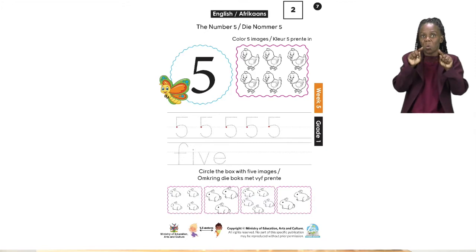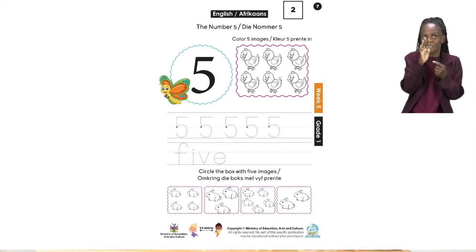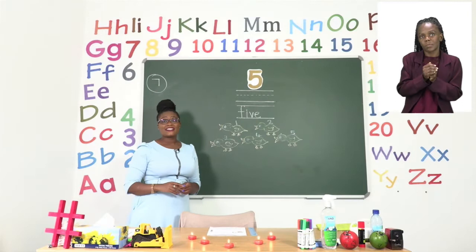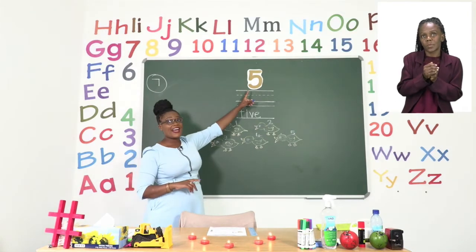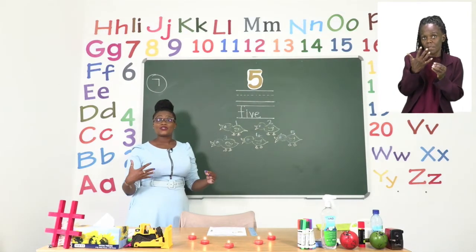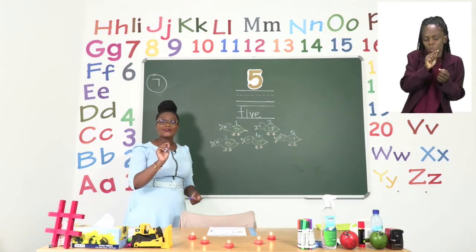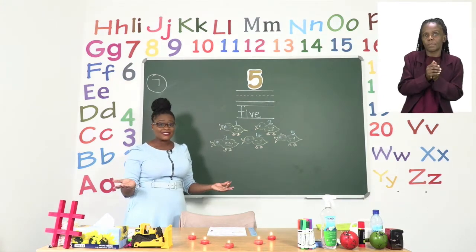Now, I would like to show you things that have 5 in them on the board. Let's take a look at the board. Before we do that, we have our number 5 here, and I would like to show you first how to trace, and then we are going to do how to count the different things that are in 5s.